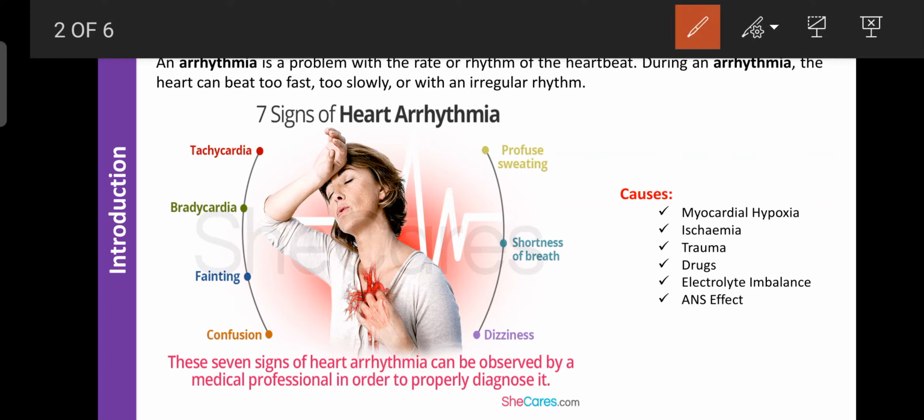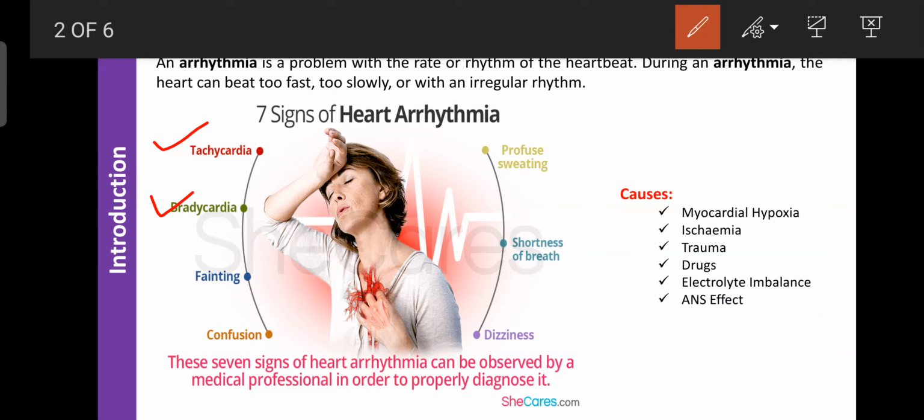Regarding the signs and symptoms, there is tachycardia, that is an increase in the heart rate above the normal heart rate. That is one type of arrhythmia, known as tachycardia. Or bradycardia, a decrease in the heart rate below normal. That condition is known as bradycardia. Bradycardia is also one type of arrhythmia.